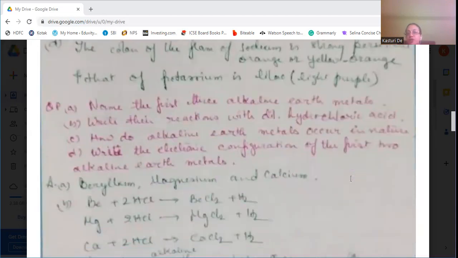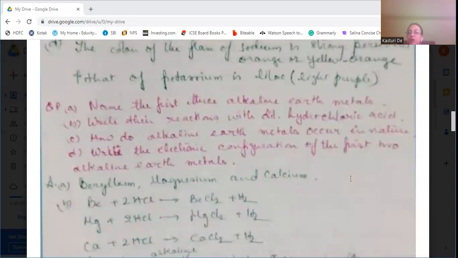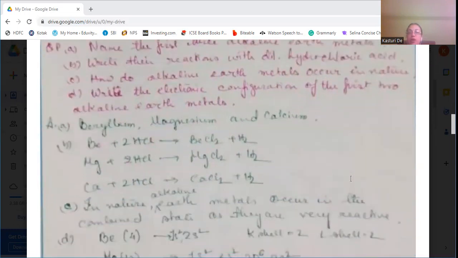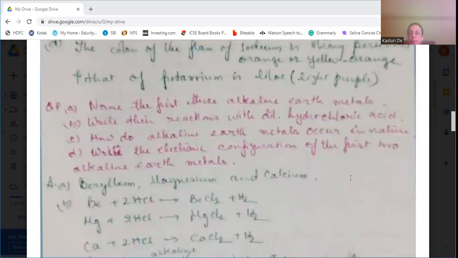Now, name the first 3 alkaline earth metals. Write their reactions with dilute hydrochloric acid. How do the alkaline earth metals occur in nature, and write the electronic configuration of the first two alkaline earth metals. The first three are beryllium, magnesium, and calcium. Beryllium with HCl forms BeCl2 and hydrogen is liberated. Magnesium with hydrochloric acid forms MgCl2 and hydrogen is liberated. Calcium with hydrochloric acid forms calcium chloride, CaCl2, and hydrogen is liberated.